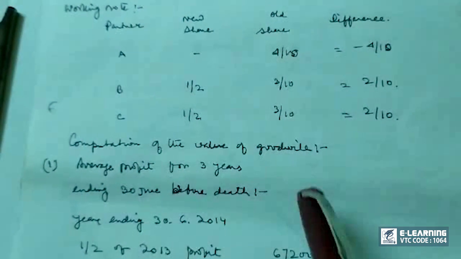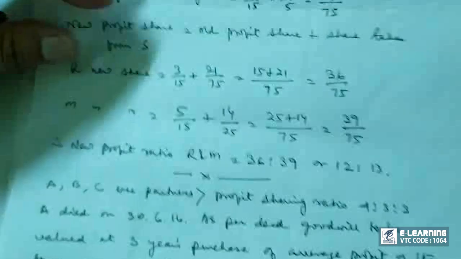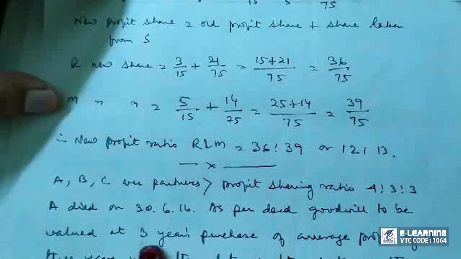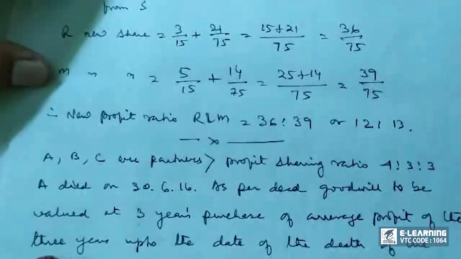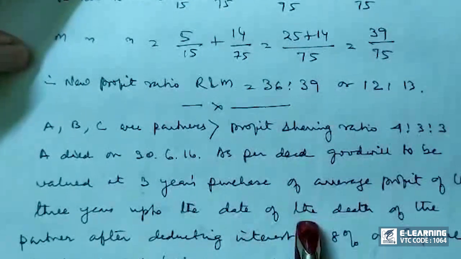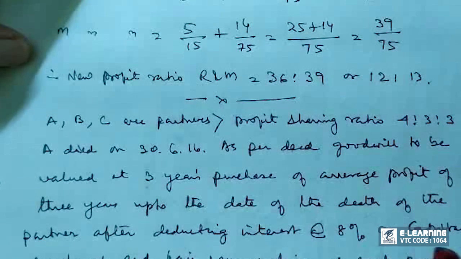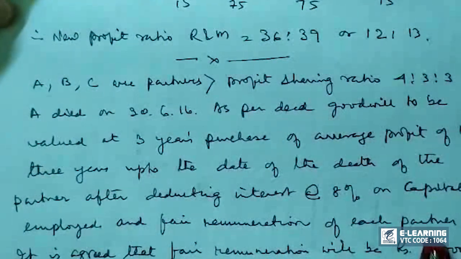Now that part, the important part of what was the problem? As per deed, goodwill to be valued at 3 years purchase of average profit of the 3 years. Understand this, up to the date of the death of the partner after deducting interest at the rate of 8% on capital employed and fair remuneration of each partner.